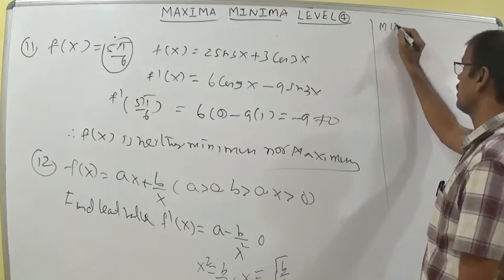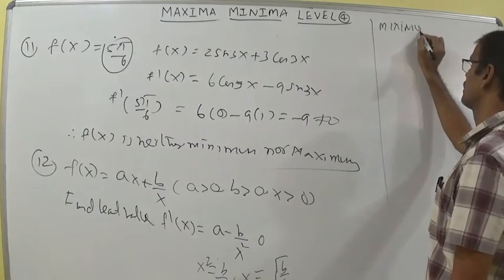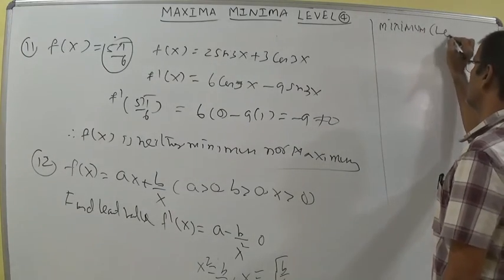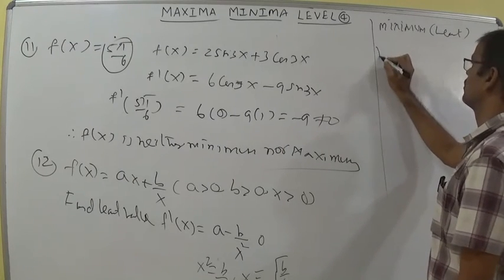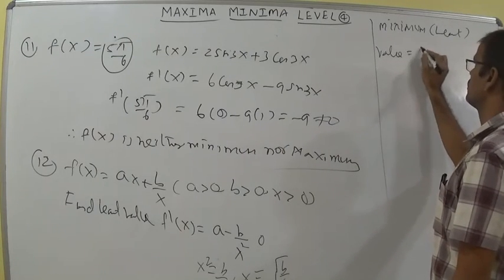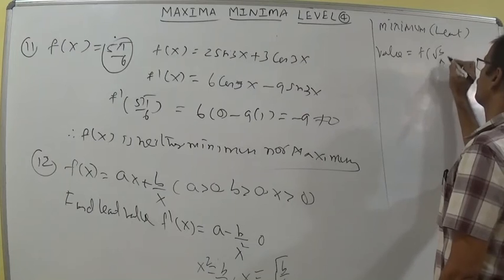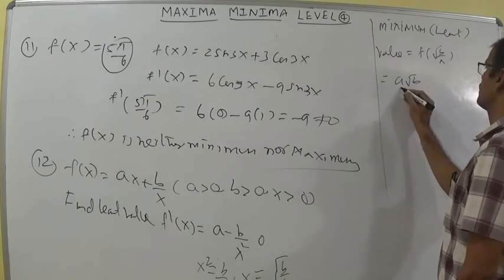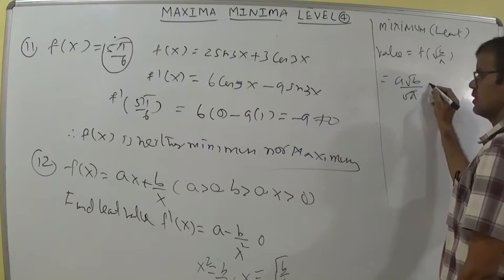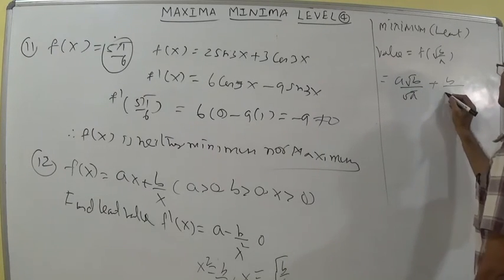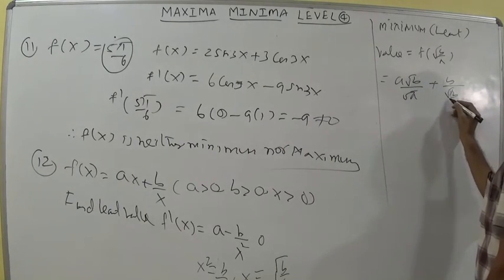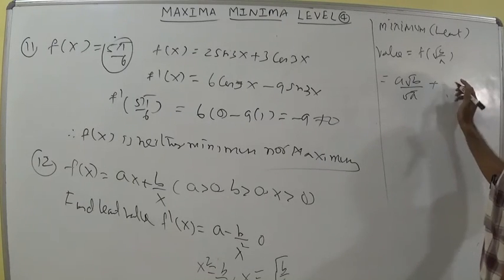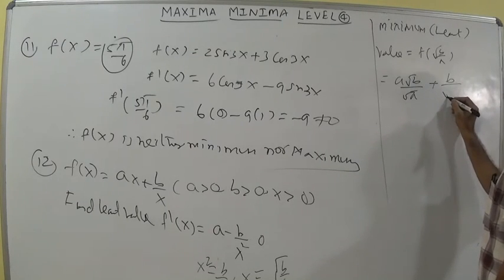Minimum value or least value is equal to f of root b by a. Substitute: a into root b by root a, plus b divided by root b by root a.